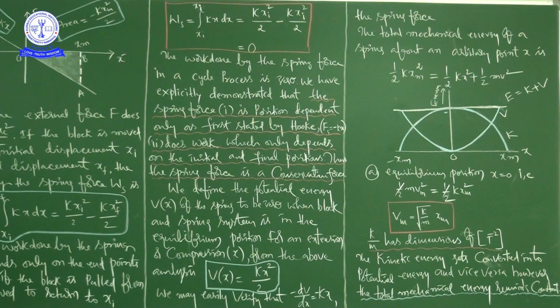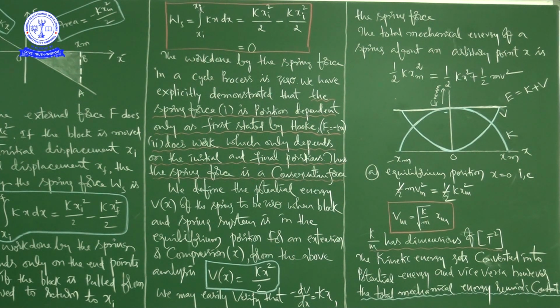If the block of mass small m is extended to xm and released from rest, then its total mechanical energy at any arbitrary point x, where x lies between minus xm and plus xm, will be given by the following.